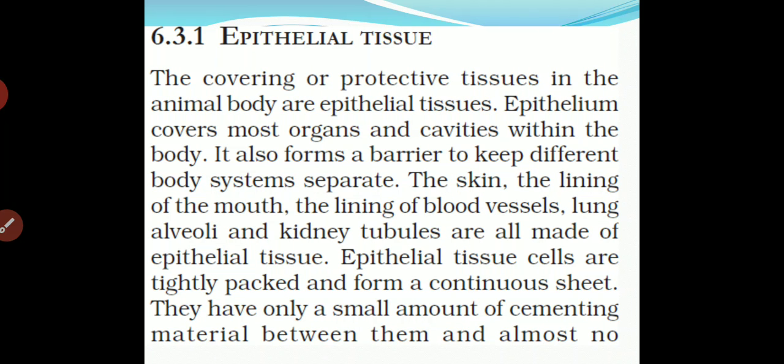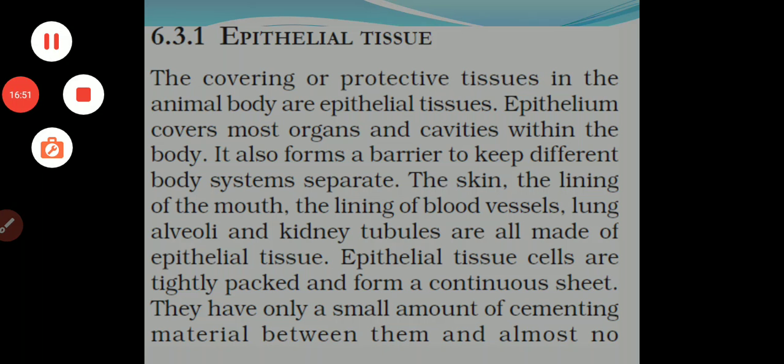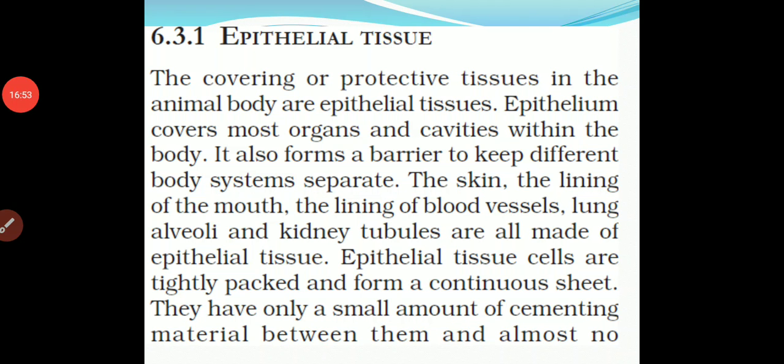Now, the first is epithelial tissue. The covering or protective tissue in the animal body is epithelial tissue. Epithelial tissue covers most organs and cavities within the body. It also acts as a barrier to keep different body systems separate.